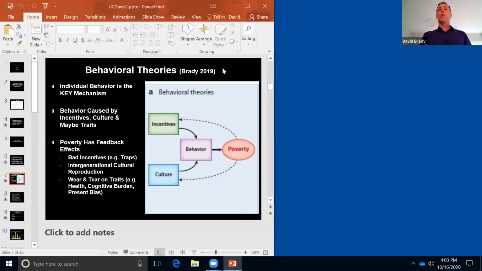Now, that said, in this 2019 essay that I cite here, this Annual Review of Sociology essay on theories of the causes of poverty, I talk a lot about this very issue. Okay. Now, on scarcity, I mean, I don't know.